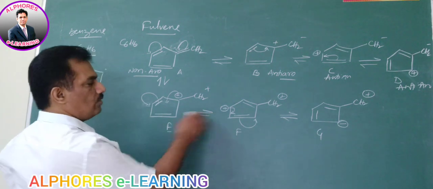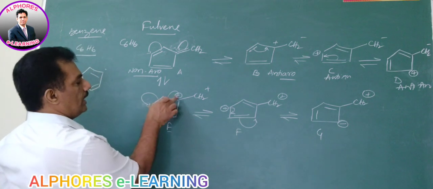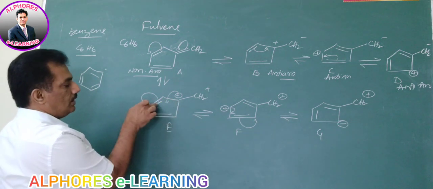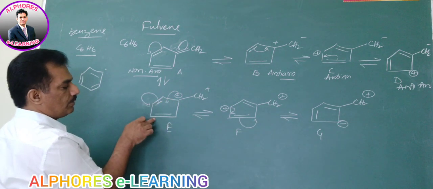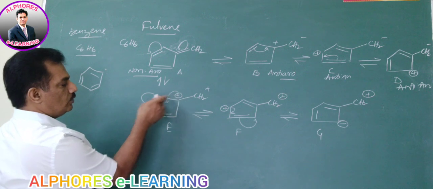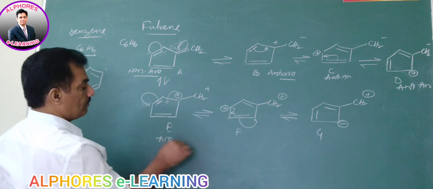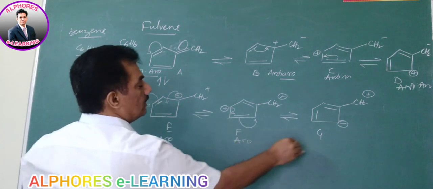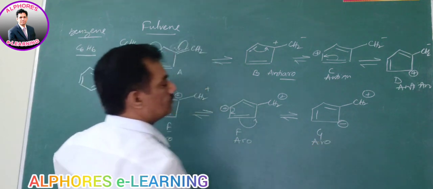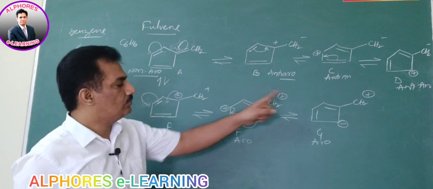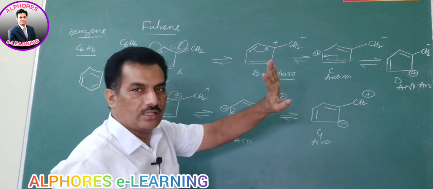And in this case, let us observe: it is a negative charge, alternate-position pi bond, alternate-position pi bond, alternate-position negative charge, 2 plus 2 plus 2, 6 pi electrons. So it is aromatic. It is also aromatic. You can observe 2 plus 2 plus 2, like that.